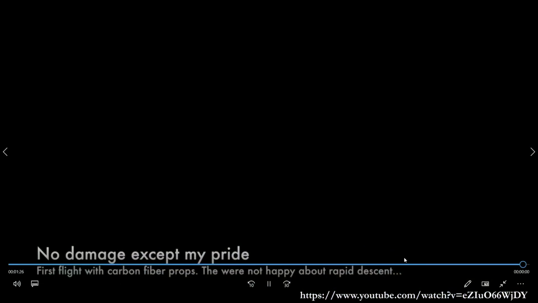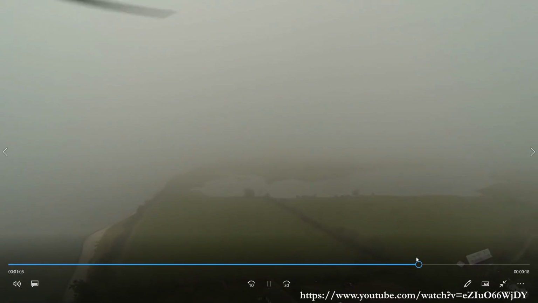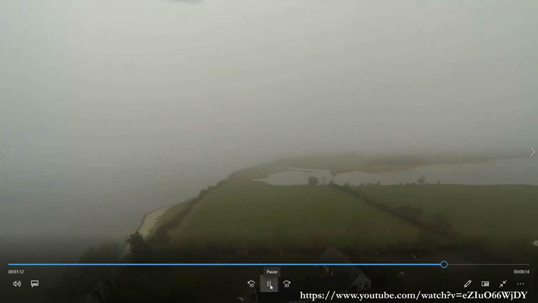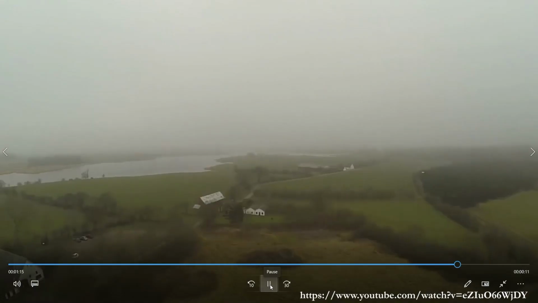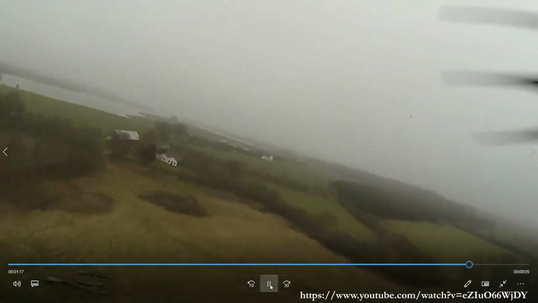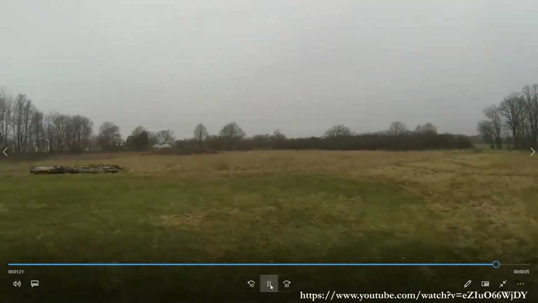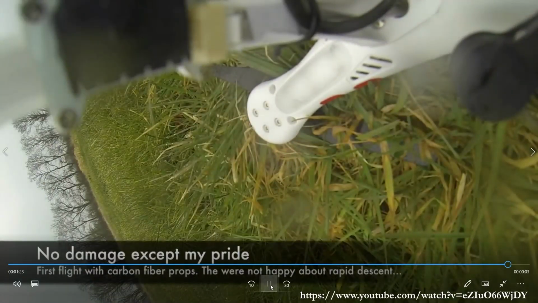No damage except my pride. That is very brave of the guy, but he is also not aware. I mean, his quadcopter has entered vortex ring state. So, the whole thing starts shaking violently like this.